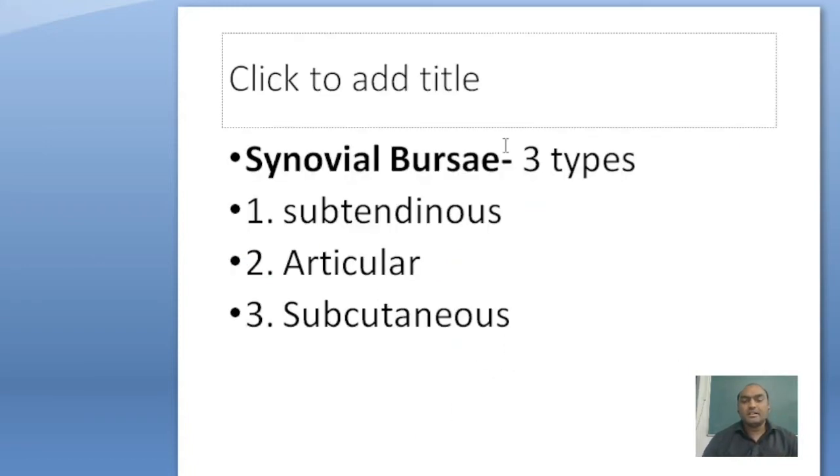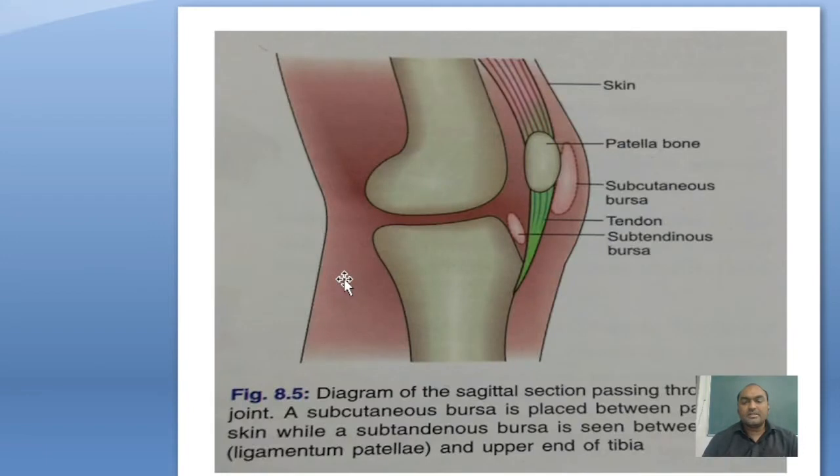Synovial bursae are of three types: subcutaneous, subtendinous, and articular bursae. A bursa is nothing but a patch of synovial fluid. So between tendon and bone it is the subtendinous bursa. Between skin and bone it is the subcutaneous bursa.